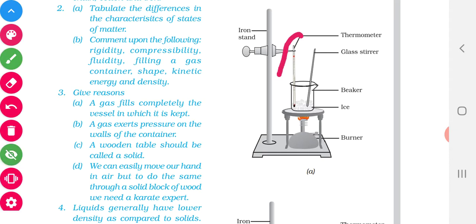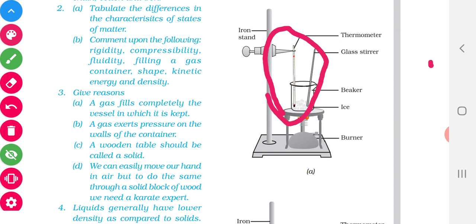Why do we insert the thermometer? To know the temperature. Here we are using a laboratory thermometer. Thermometers are of two types: the clinical thermometer and the laboratory thermometer. For laboratory purposes, we use the laboratory thermometer, which has readings from minus 10 degrees Celsius to 110 degrees Celsius.